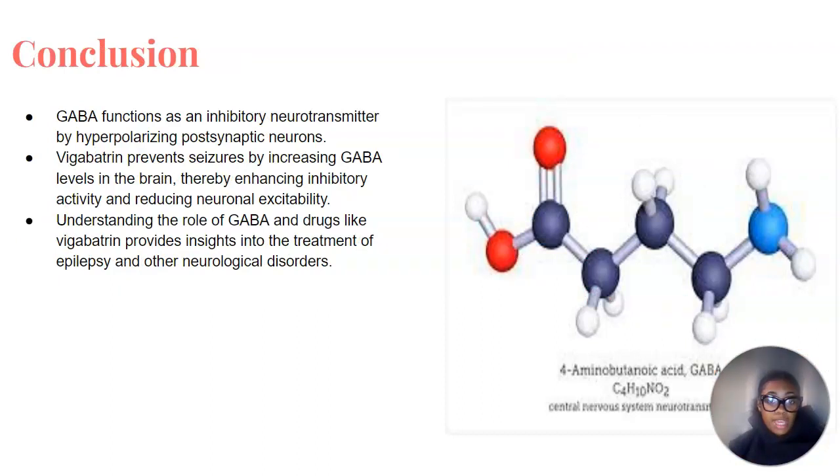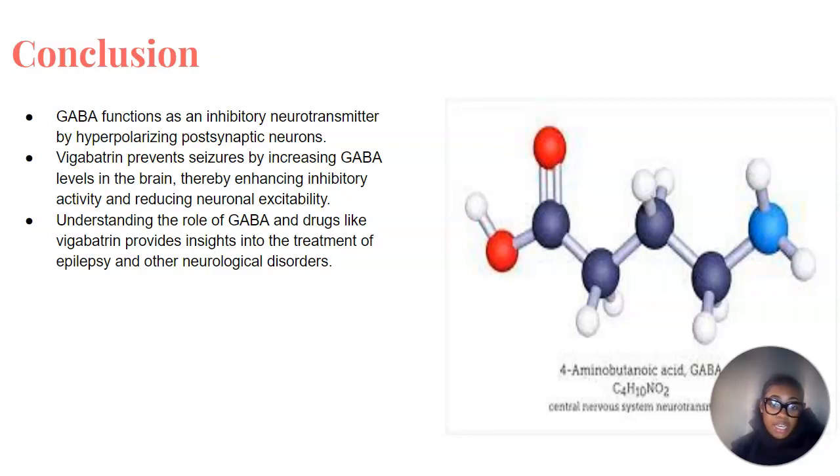In summary, GABA acts as a pivotal inhibitory neurotransmitter in the central nervous system, regulating neuronal excitability through its interaction with specific receptors. Vigabatrin, an anti-epileptic drug, prevents seizures by enhancing GABAergic inhibition by inhibiting GABA transaminase and increasing GABA levels. Vigabatrin effectively reduces neuronal excitability, thereby thwarting the initiation and propagation of seizures.